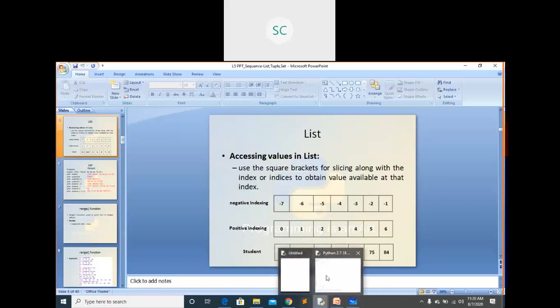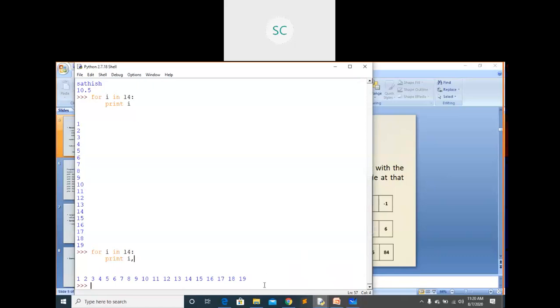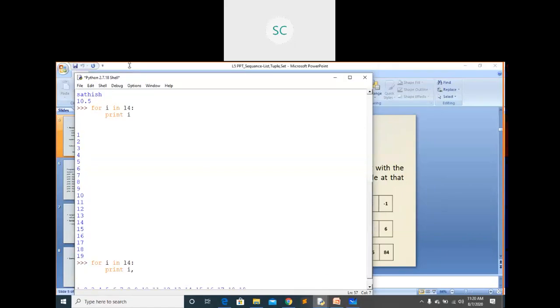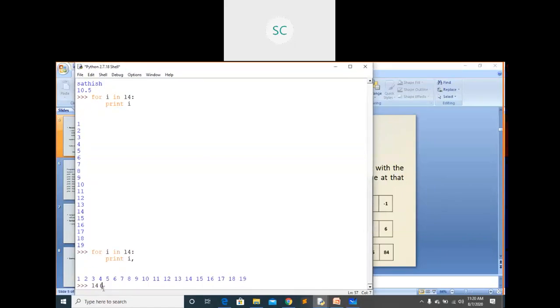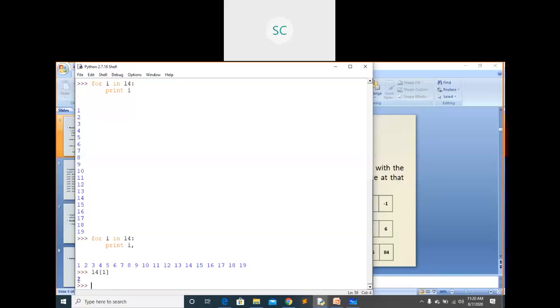We have already seen this in the last class. Suppose from L4 of 1, it starts from 0, right? I will get 2 here. Okay, you can see 2 you got. Suppose L4 of -1.